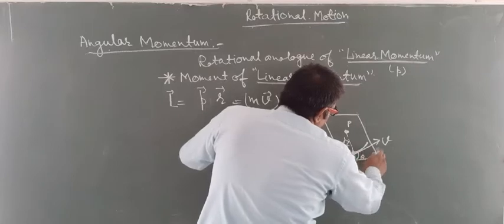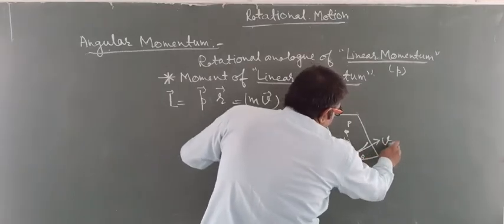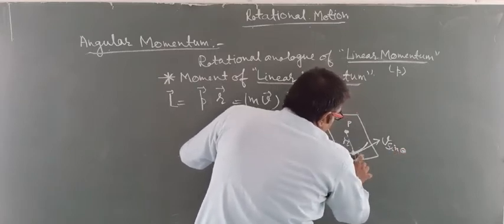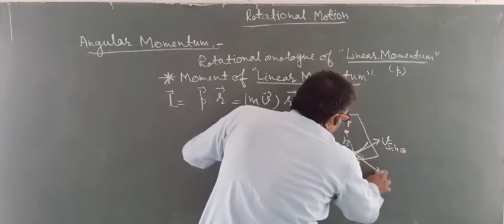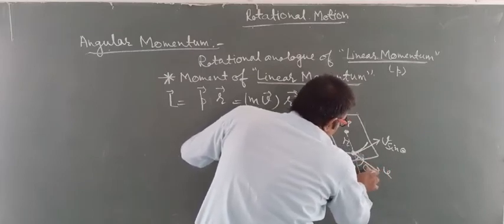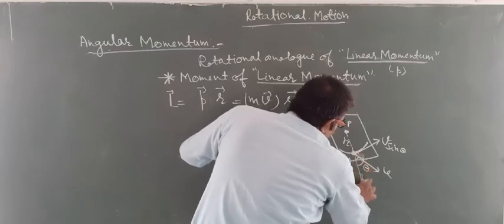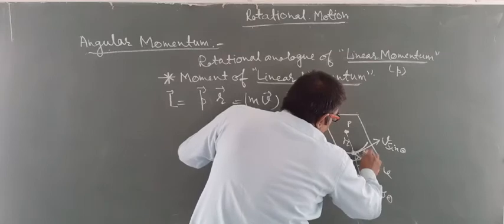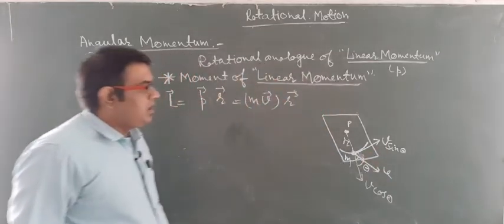So we put v sin theta and make it velocity v. This angle is theta. So this component will be v cos theta, and this will be v sin theta.